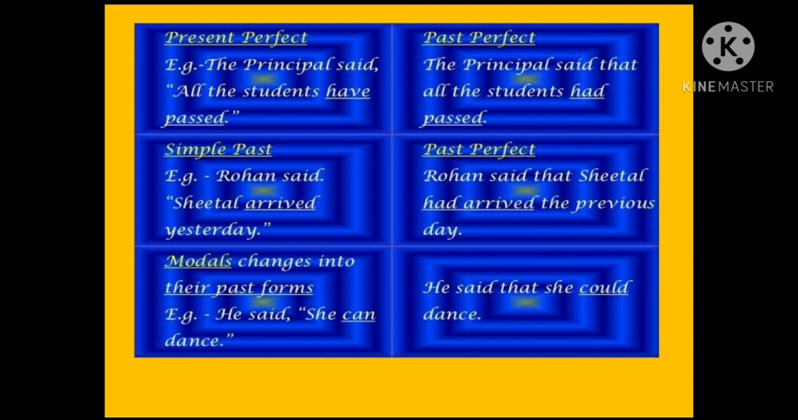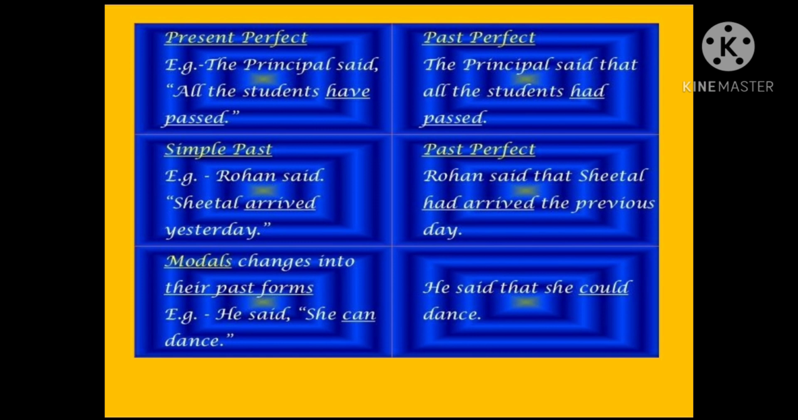Look at the next sentence. The old man said, "The rain is falling very heavily." How can we report this sentence? The old man said that the rain was falling very heavily. Which tense is used in the direct speech? That is present continuous tense. Which tense is used in the indirect speech? That is past continuous tense. Very good. So, present continuous becomes past continuous in the reported speech.